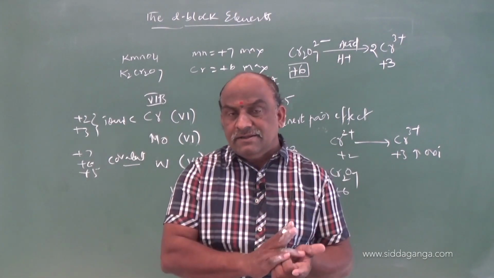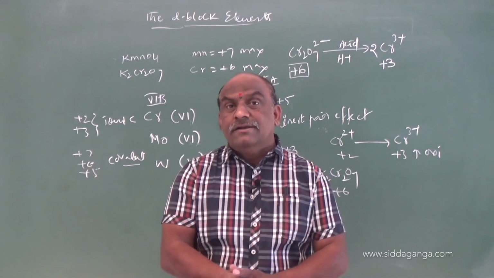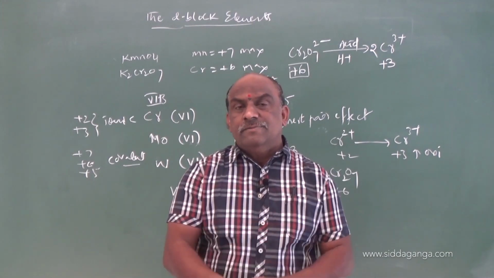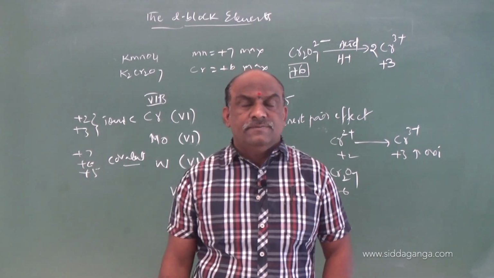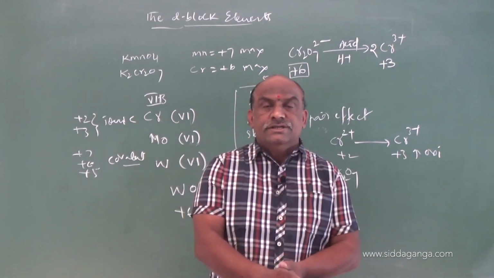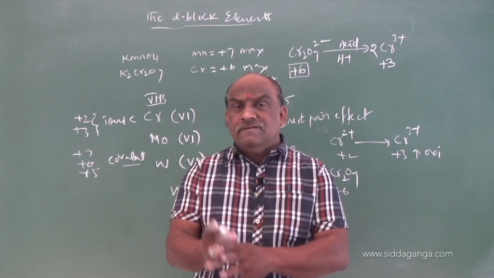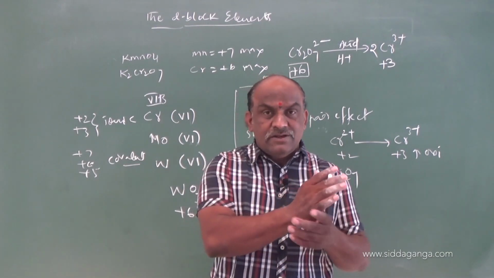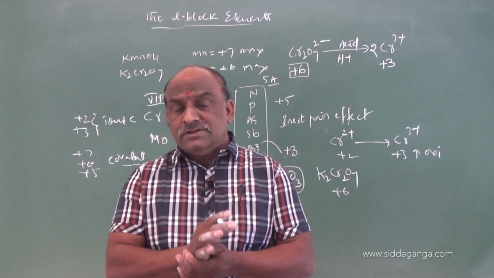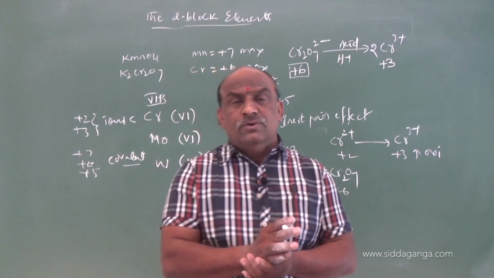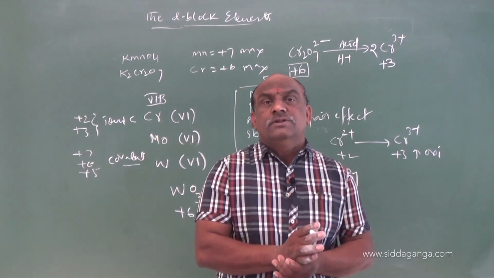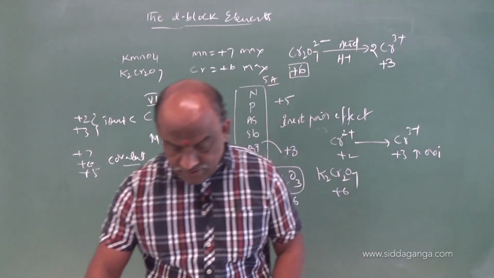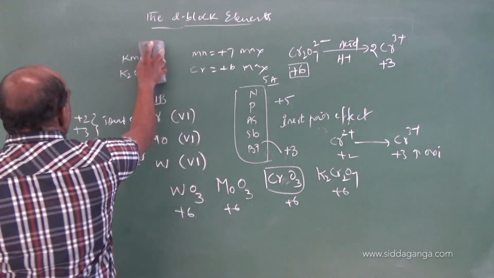Based on these, we measure electrode potentials: which metal acts as an oxidizing agent, which as a reducing agent, which is stable, which is unstable, why some values are less, why some elements have negative values and some positive. We have to discuss this now, expressed in the form of electrode potentials. So, next is electrode potentials.